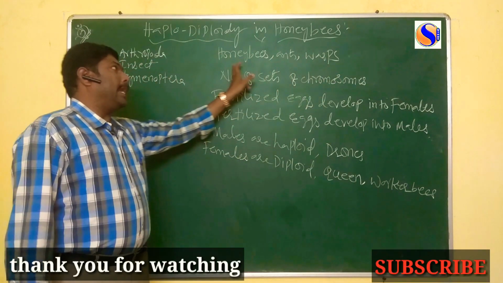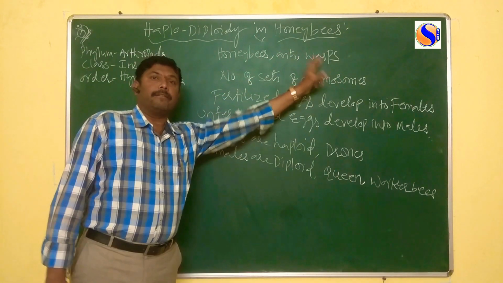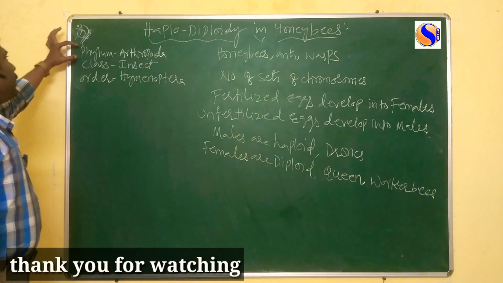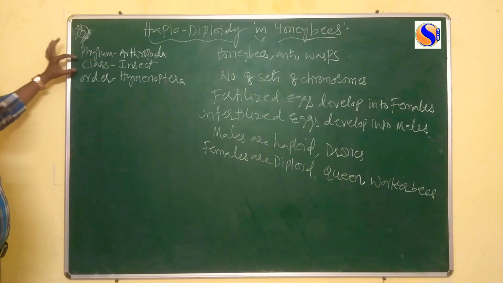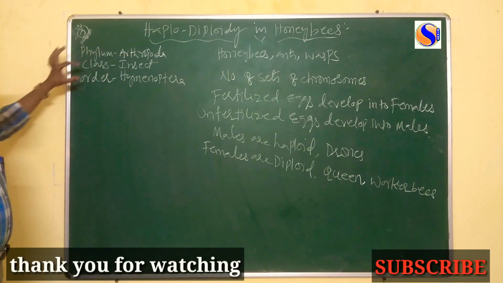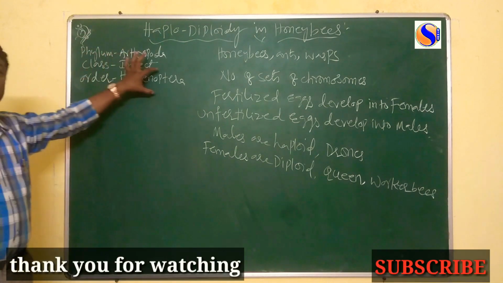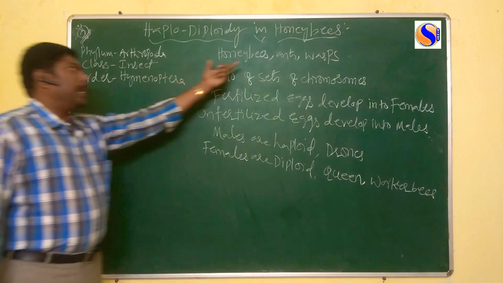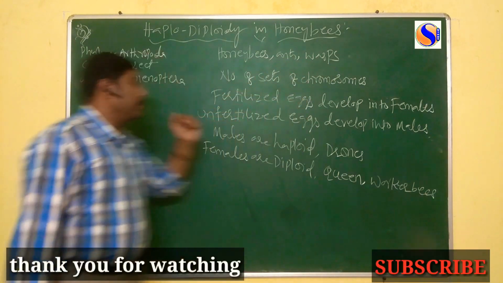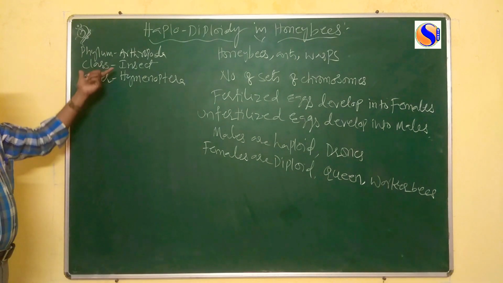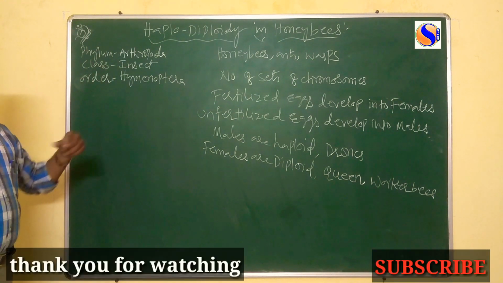If you take the honeybee, ants and wasps, they belong to the phylum Arthropoda, class Insecta, order Hymenoptera. That means honeybee, ants and wasps belong to the order Hymenoptera and class Insecta.